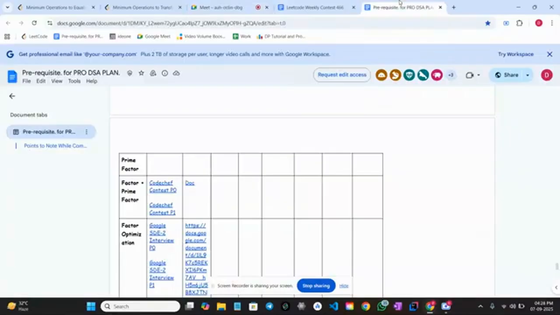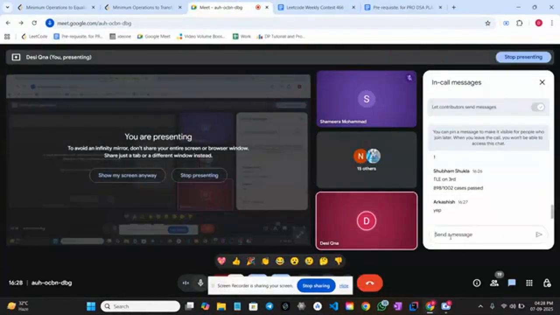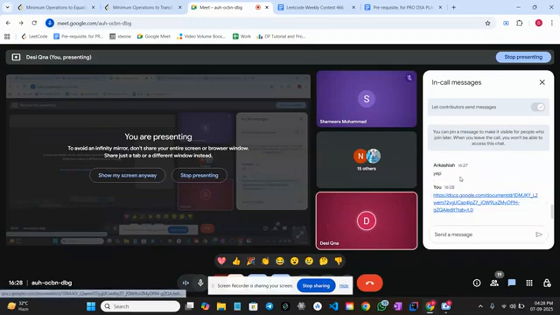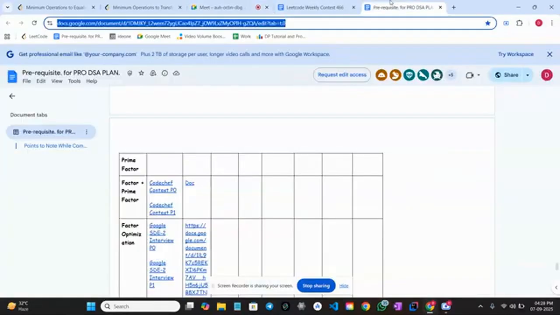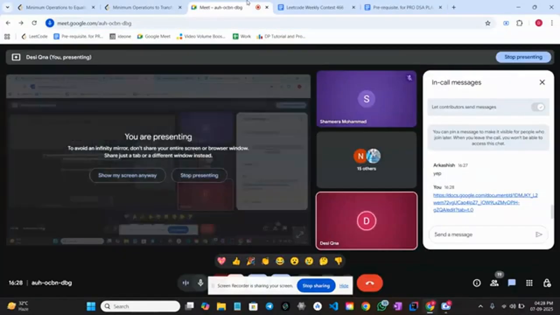So let me send that in the chat as well. I believe everyone already has this. Every time I recommend that before going to a contest, at least solve this prerequisite document. Today's B problem was directly from our course, from a hashing problem. So let's begin with the discussion now. I think everyone is now aware that you have to complete the prerequisite course, and why? Because it's very, very important. It contains the most important problems from each of the topics.